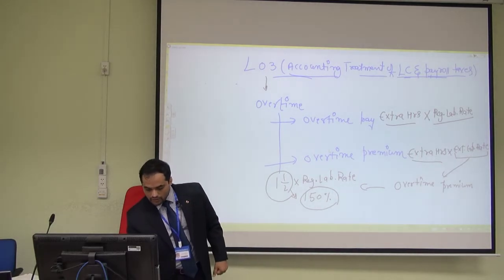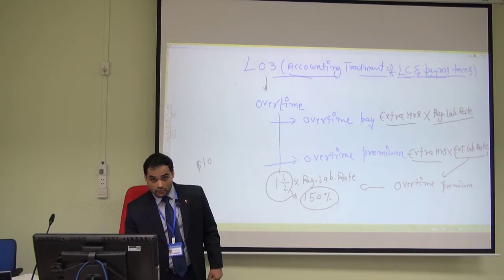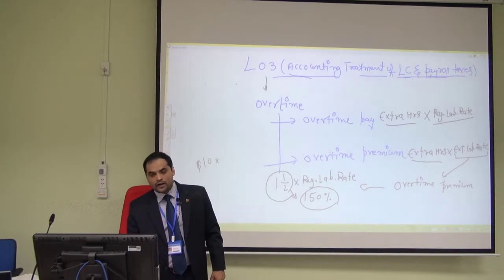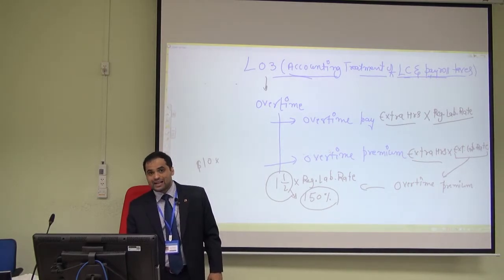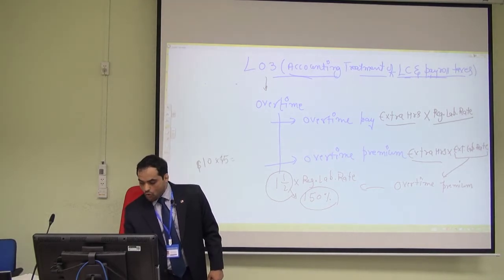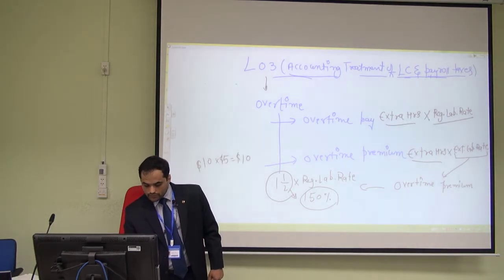Right? Let's say $10 is the regular rate. So $10, and 150%, so 1.5 times, will be 5. Alright. So overtime premium will be 15. Alright.